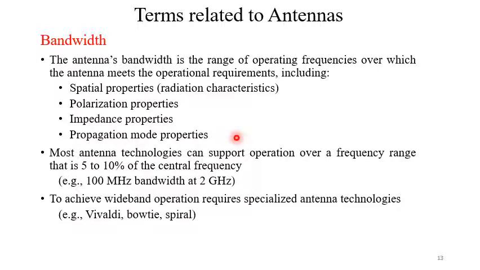Now the bandwidth of the antenna. An antenna's bandwidth is the range of operating frequencies over which the antenna meets the operational requirements, including spatial properties, meaning radiation characteristics, polarization properties, impedance properties, and propagation mode properties. Most antenna technologies can support operation over a frequency range that is 5 to 10% of the central frequency, meaning nearly 10 MHz bandwidth at 2 GHz operating frequency.